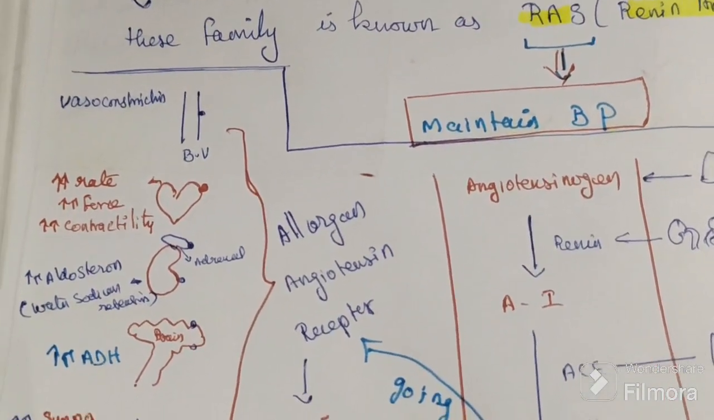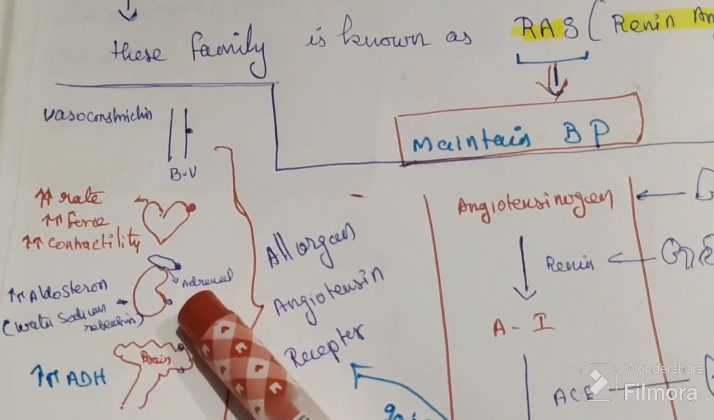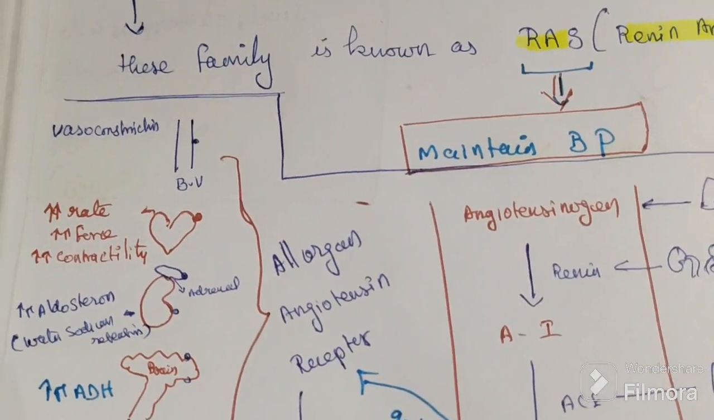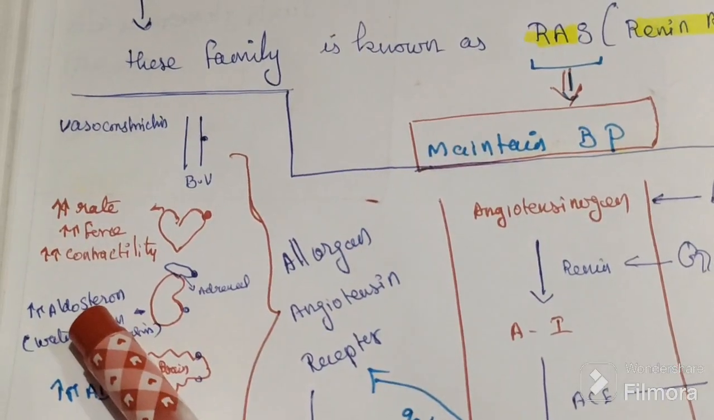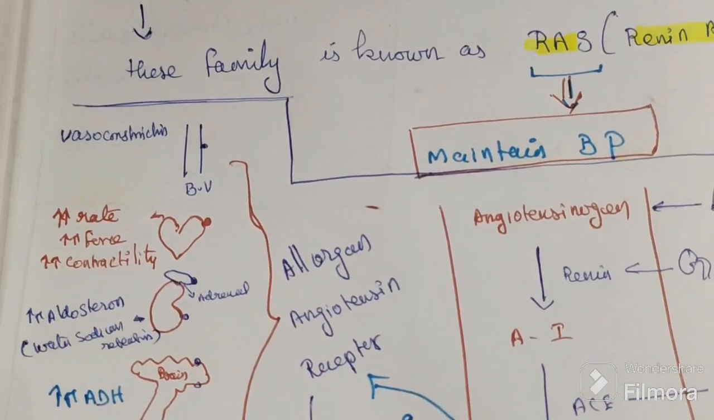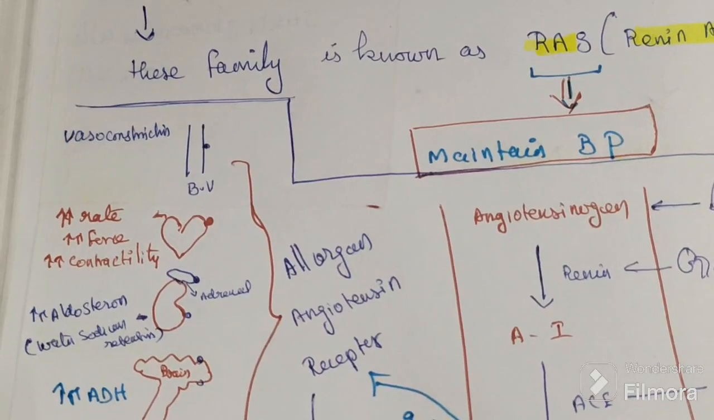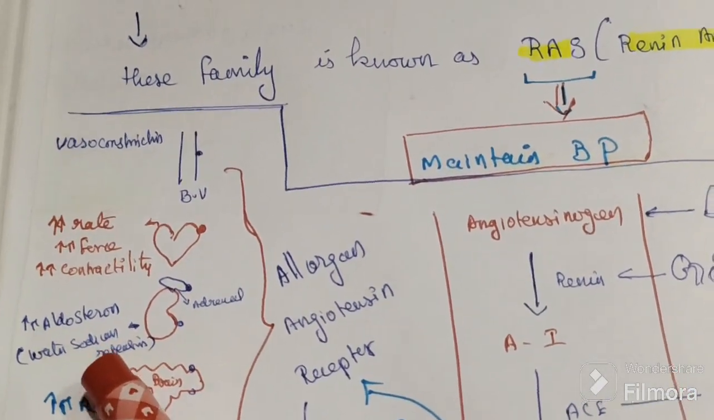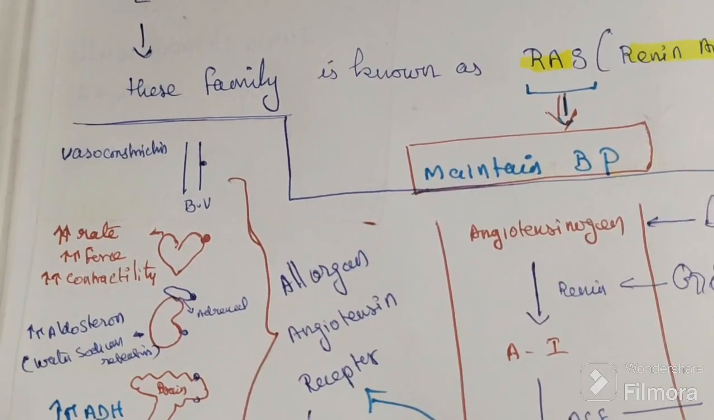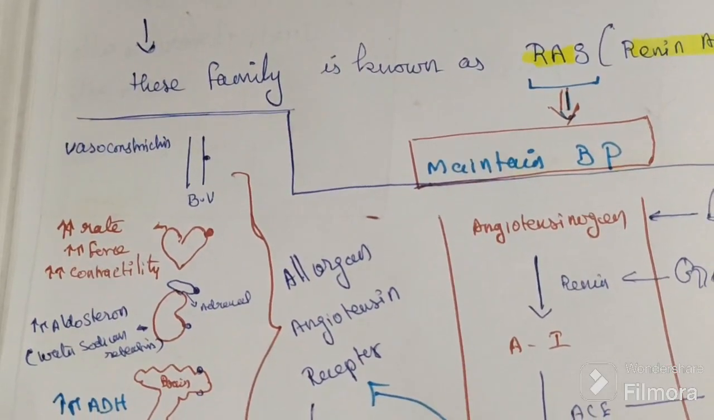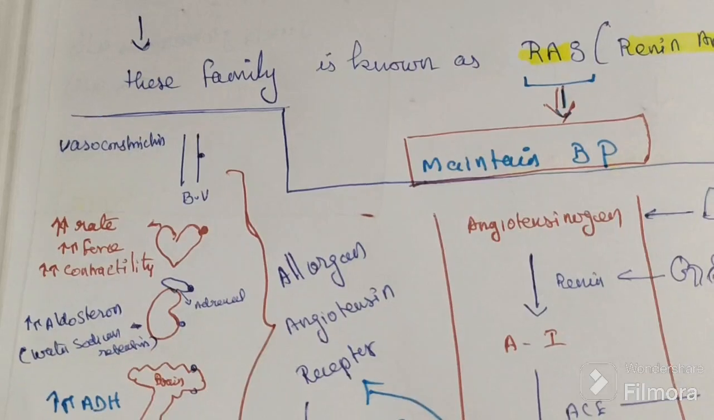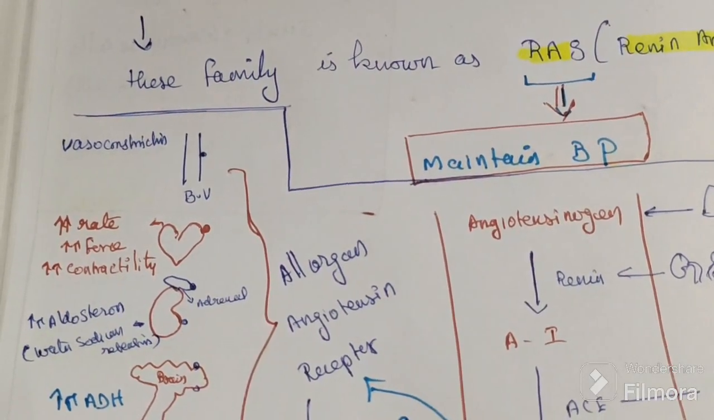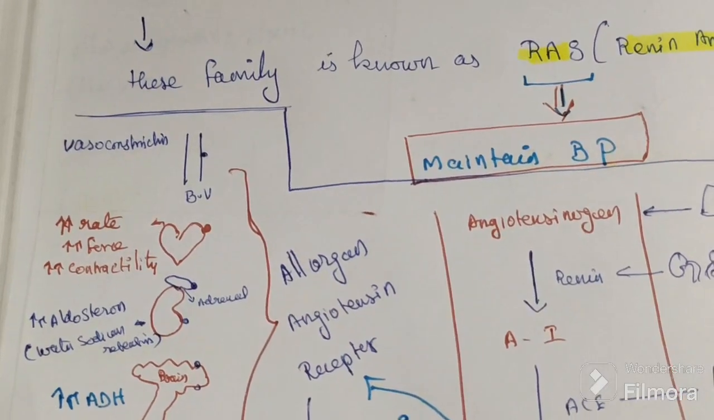Then it will act on the adrenal. It will secrete aldosterone, and aldosterone causes sodium and water retention. So it will increase the blood pressure. It will act on the kidney. The kidney also does sodium and water retention. Again it raises blood pressure.